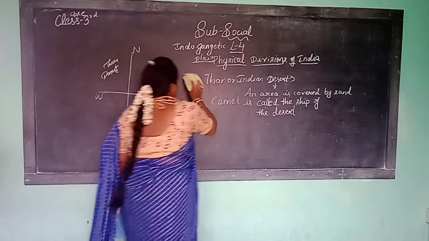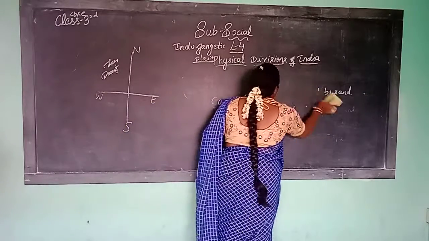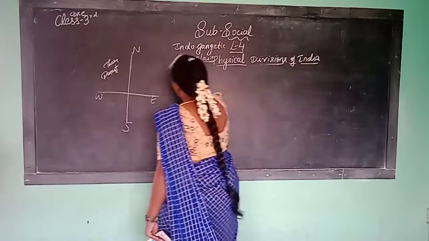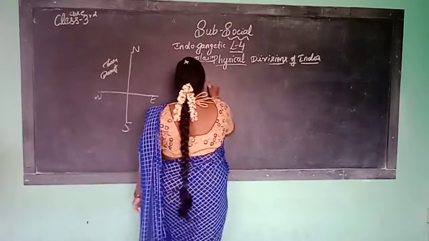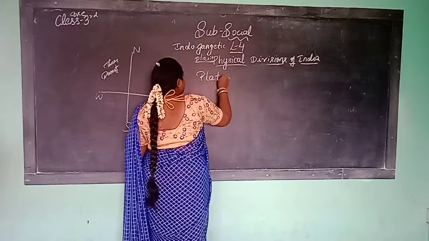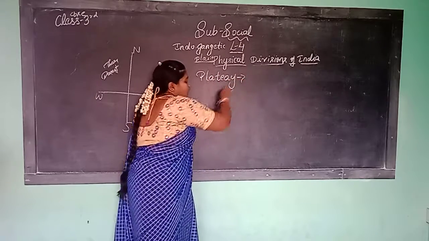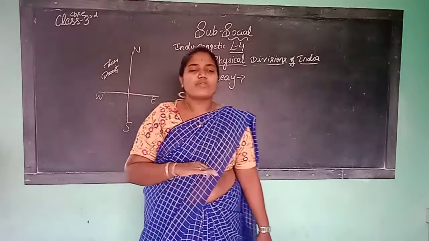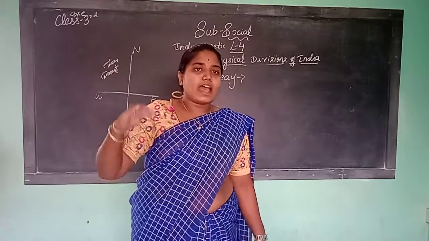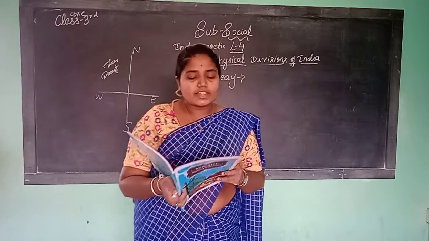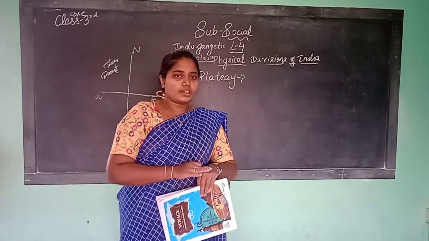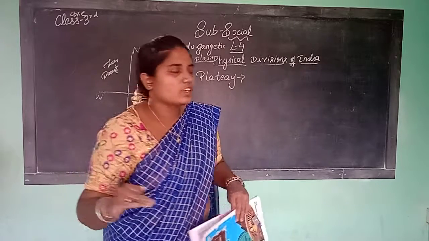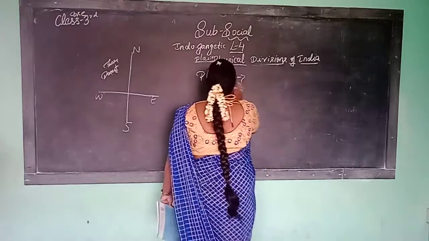Now plateau. What does plateau mean, children? It is also a flat area, like plains, but it is higher than the ordinary land. So it looks like a table. It is also called a tableland.